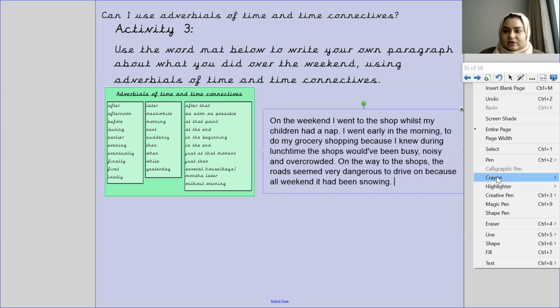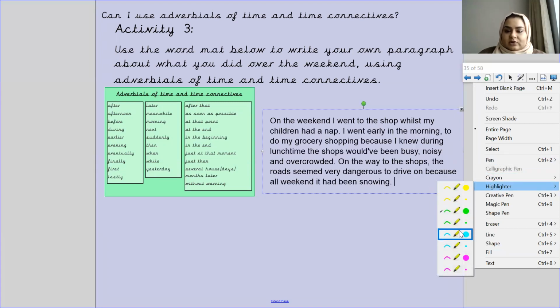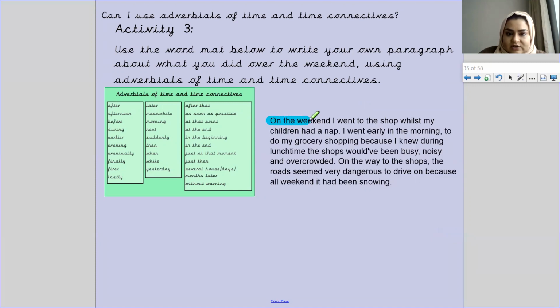fronted adverbials. I'm just going to show you where. Obviously, you're going to be using your own, writing your own sentences. So on the weekend, I went to the shops whilst my children had a nap. I went early in the morning to do my grocery shopping because I knew during lunchtime the shops would have been busy, noisy, and overcrowded. On the way to the shops, the roads seemed very dangerous to drive on because all weekend, so that's when, on the weekend it had been snowing.